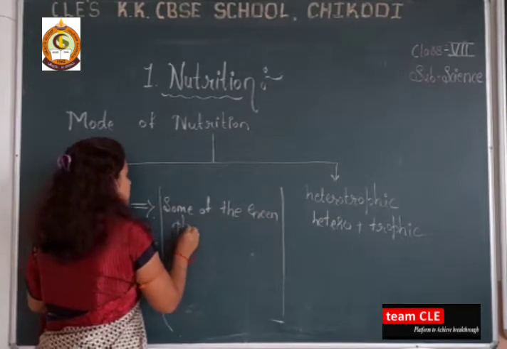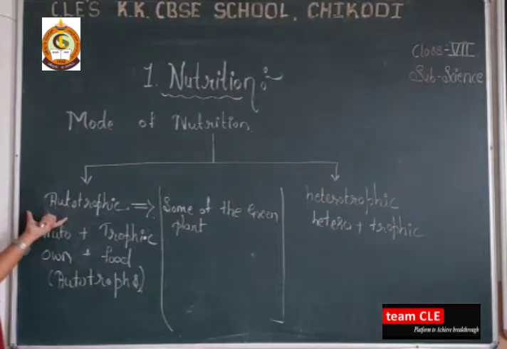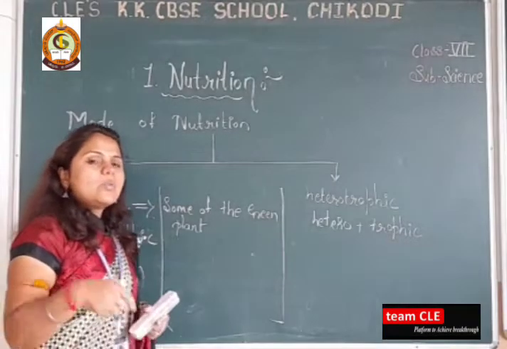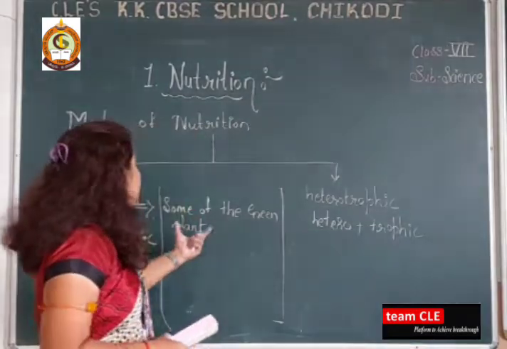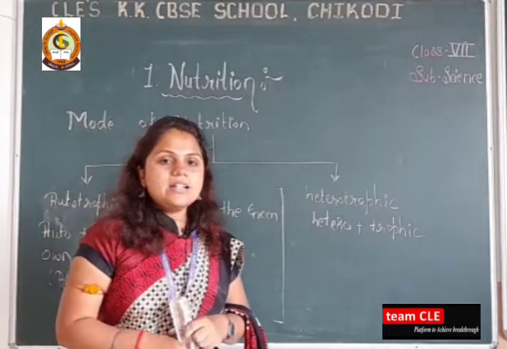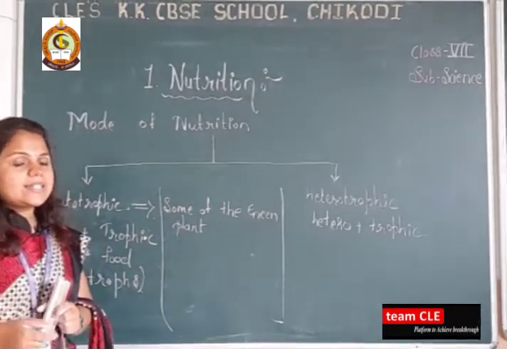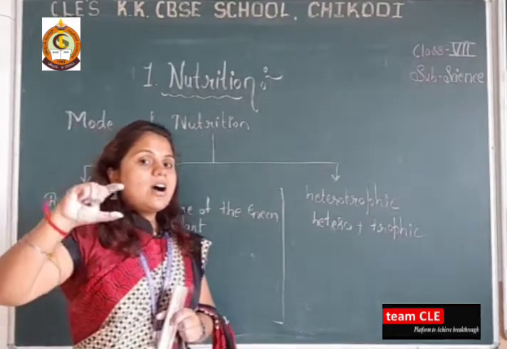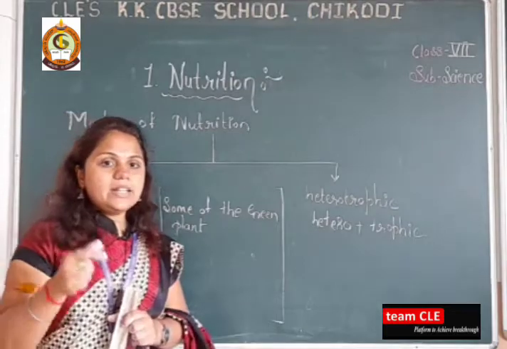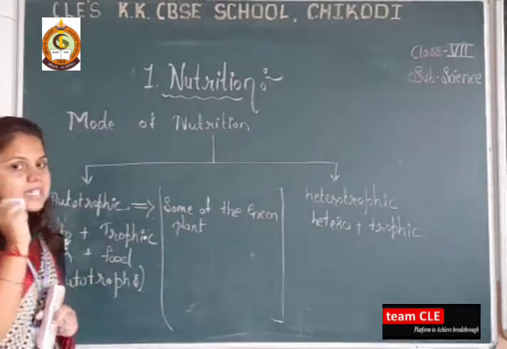Some of the green plants are autotrophic in nature, meaning they prepare their own food. Now tell me, what is the food for plants? The food is glucose. Okay. In the next class we will discuss the modes of autotrophic nutrition and how plants prepare their food, but for now we will just discuss a few basic things.